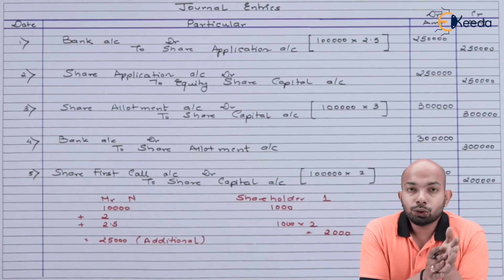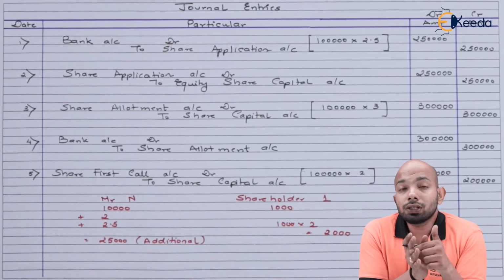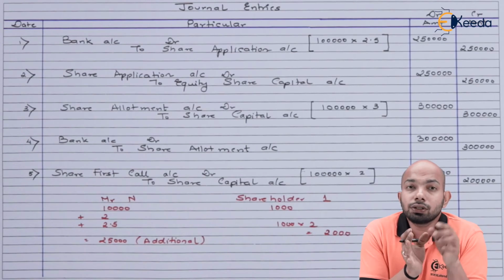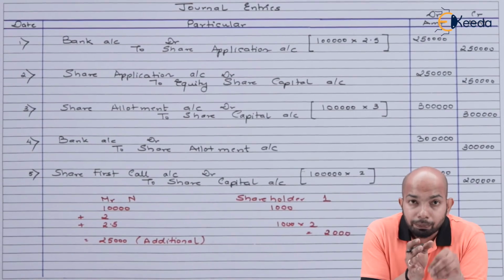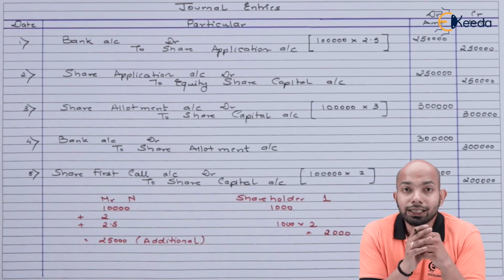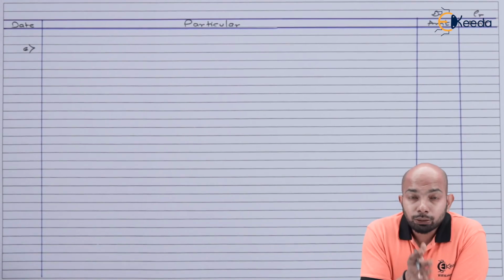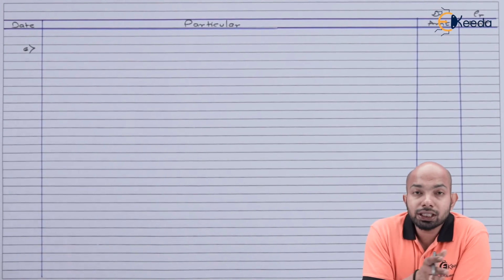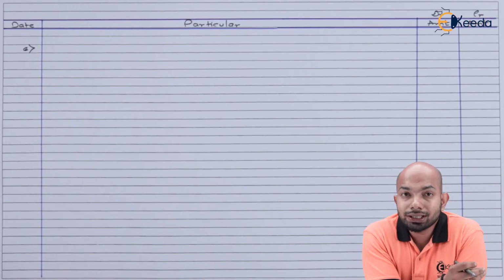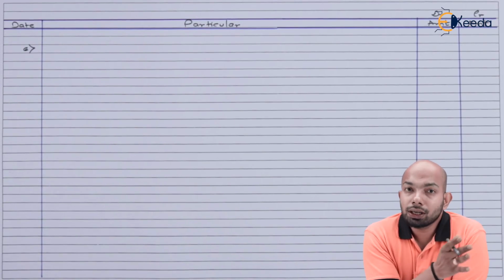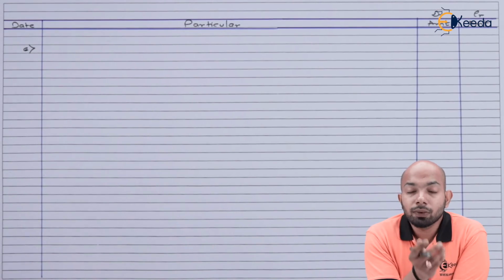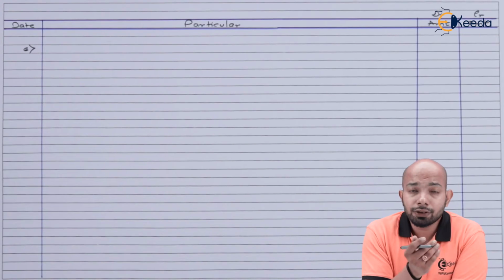So basically when we are talking about calls in arrears, we have calls in arrears of 2,000, and in this entry itself, we have calls in advance as well. So let's pass the entry accordingly. The entry that we will pass here involves one expense or loss, that means calls in arrears, and one additional income, prepaid or pre-received income, that is calls in advance.